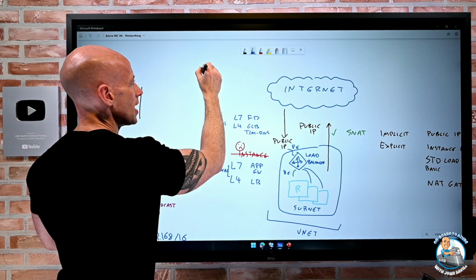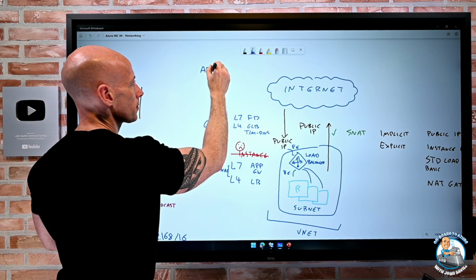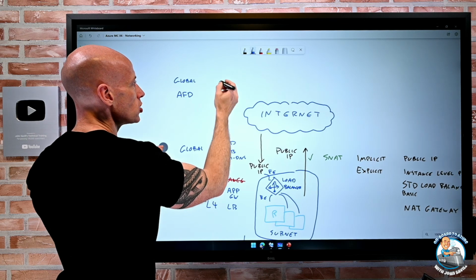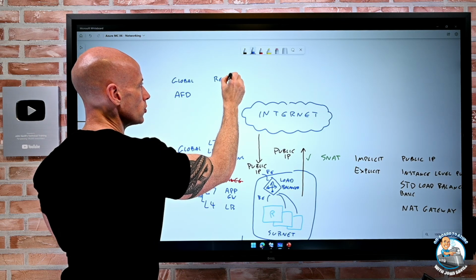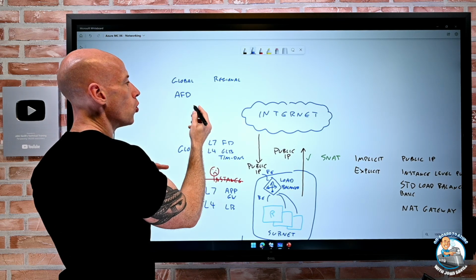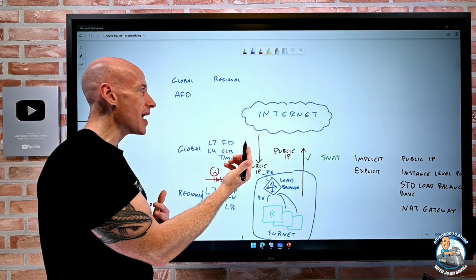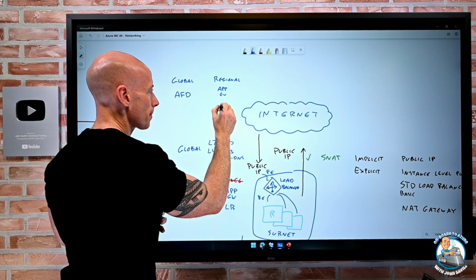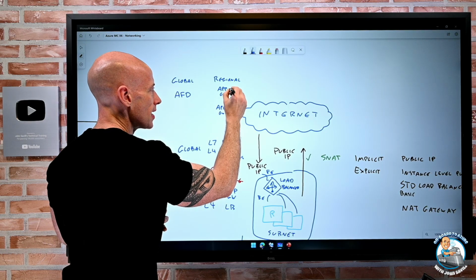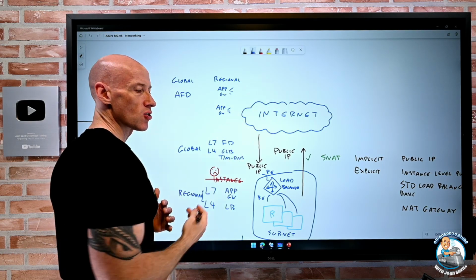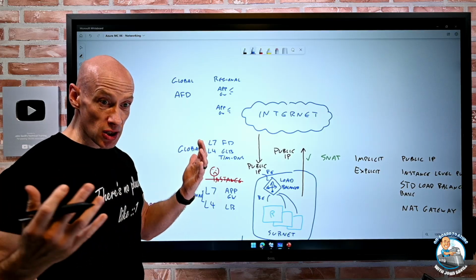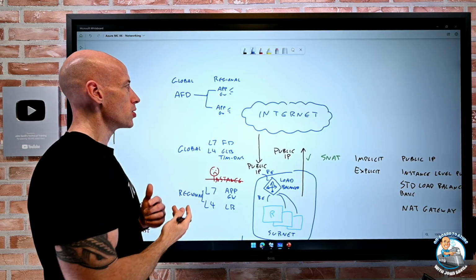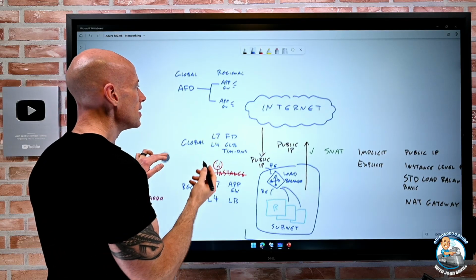So maybe I've got an Azure Front Door, for example. So this is my global. And then what it would actually point to are regional solutions. Since Azure Front Door is layer 7, so HTTP, HTTPS, at the regional level, I would have App Gateway instances that then go and talk to some web service. It could be containers, it could be Azure App Service, it could be VMs. But that would be how I would make that distribution. So a global service, a regional.